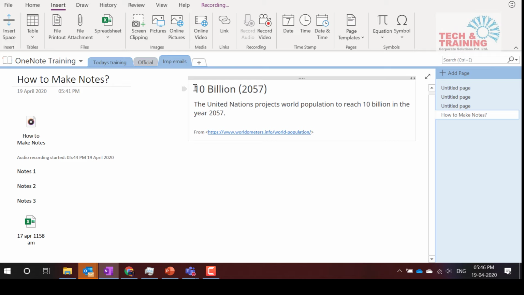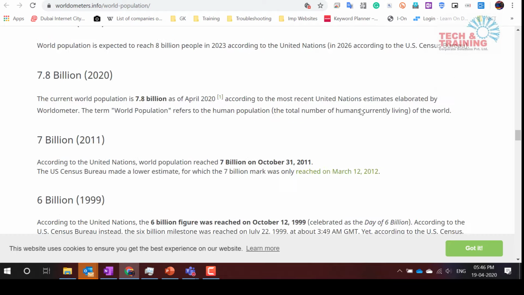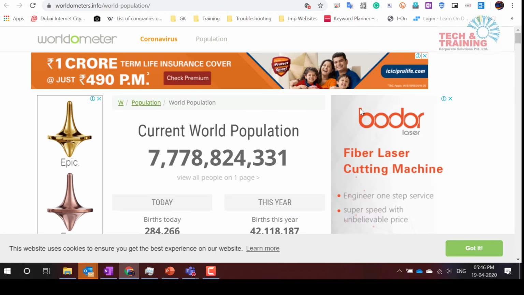You will see that I have copied some text from a website, and automatically the link to that website gets copied. I don't have to copy it. I don't have to write the source, where I got this information from, if I'm copying it from any particular website. That's point number 1. Second thing, and remember, recording is still going on. Second thing, it's a pretty big website and I would like to take some screenshots from this website.